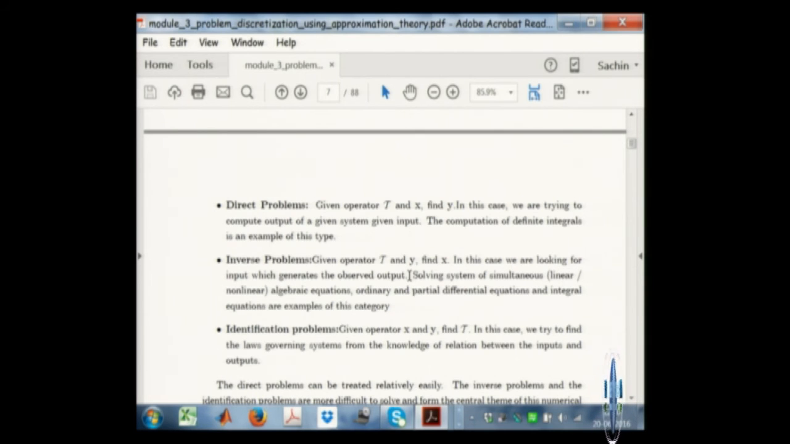Same thing: what is the controller design problem? You are given a desired behavior, you are given the model T, the transfer function model, and you must find the input which will give this desired behavior. So the controller design problem is an inverse problem. Most of the problems in engineering are actually inverse problems. The other problems that we encounter are modeling problems.